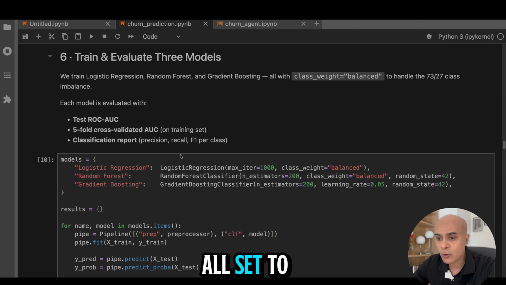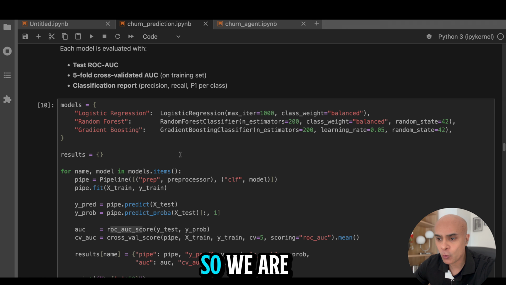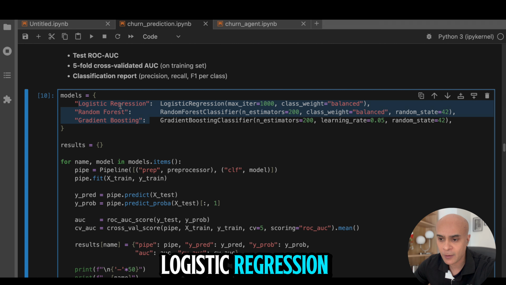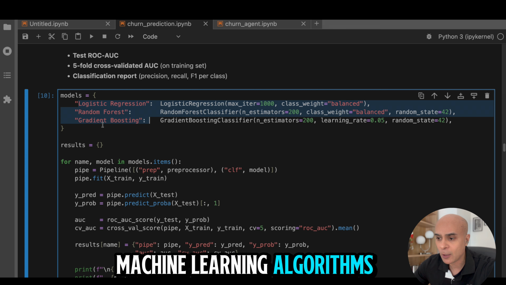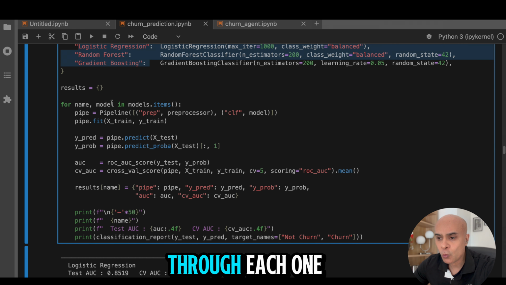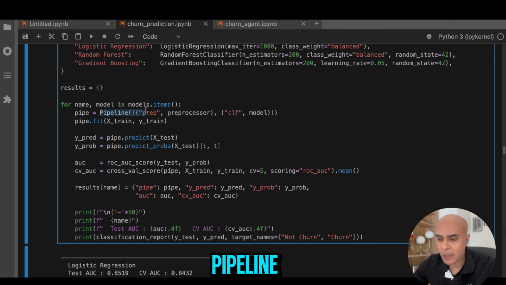Now we are all set to train our model. We are going to use different models like logistic regression, random forest, and gradient boosting. These are very popular machine learning algorithms. We are going to loop through each one of them, and create a machine learning pipeline. This pipeline has the preprocessor.